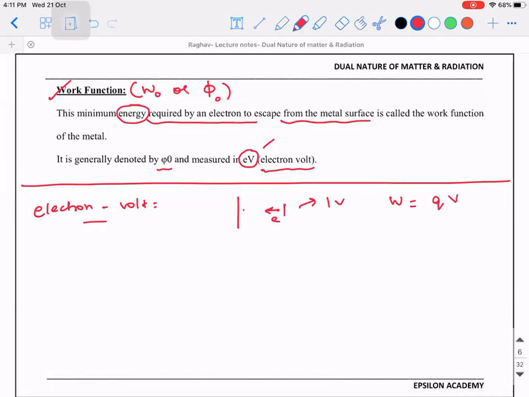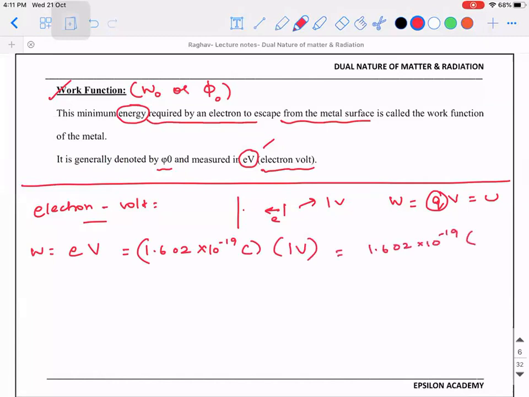Where did we see this? Electrostatic. That is nothing but the electrostatic potential energy. So here the charge that you're trying to move is an electron. We know that work done is equal to charge into potential difference. So that is why we call it electron volt. What is the charge of an electron? It is 1.602 into 10 power minus 19 coulomb, and you are moving it across a potential difference of 1 volt. That will be 1.602 into 10 power minus 19.